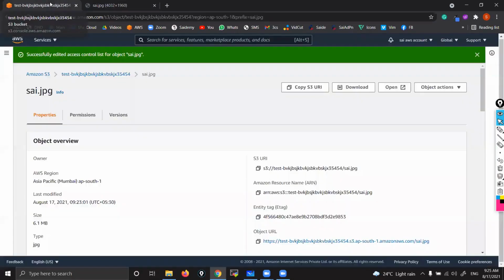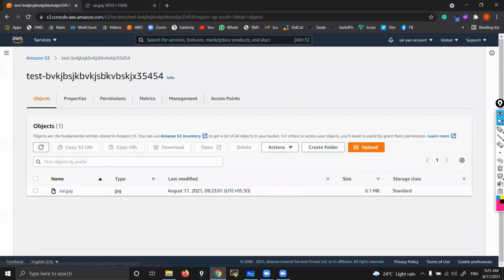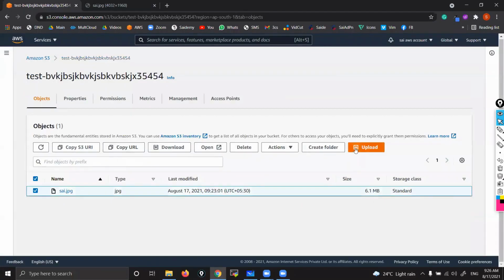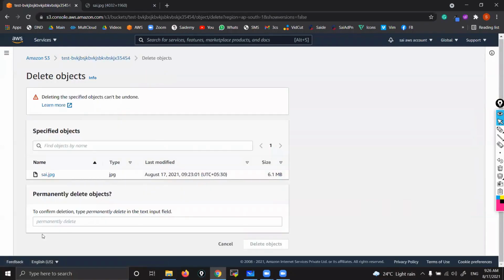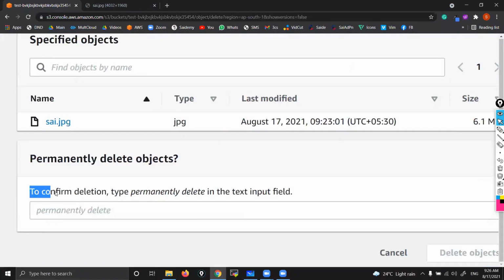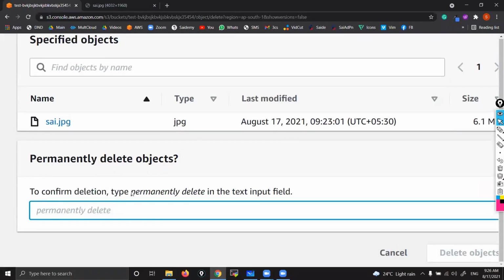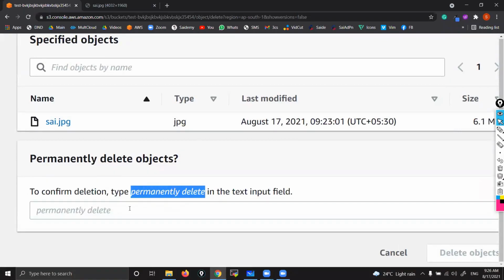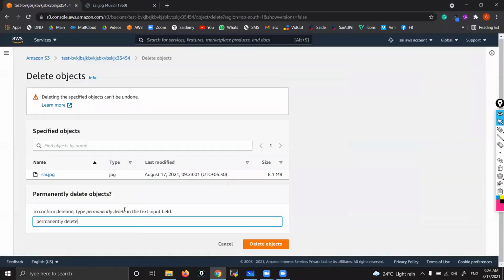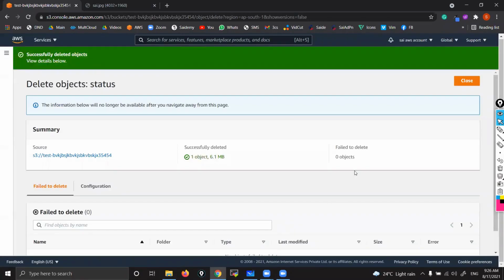Now suppose I want to delete the object. So here, go to the bucket. Select that object. You will find many options, and you can say delete. For confirmation, type here. See what they are saying: to confirm deletion, type permanently delete in the text input field. So type here: permanently delete. Then only this delete option will be enabled. Delete. It is deleted successfully, then close.